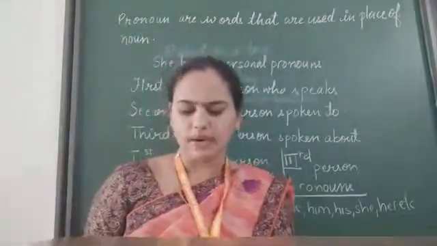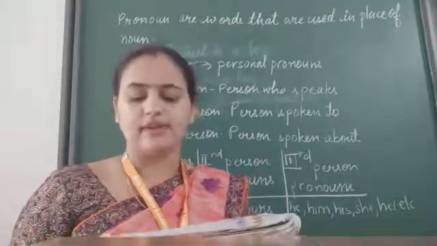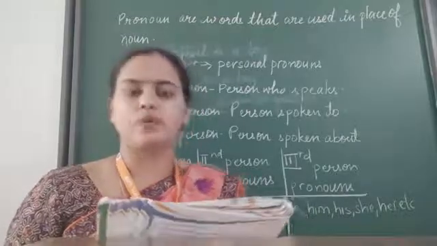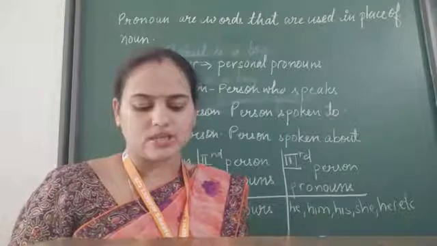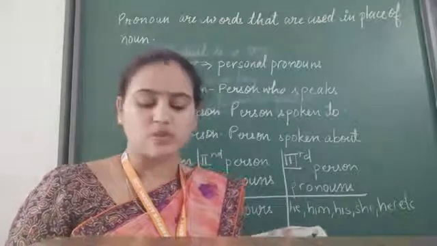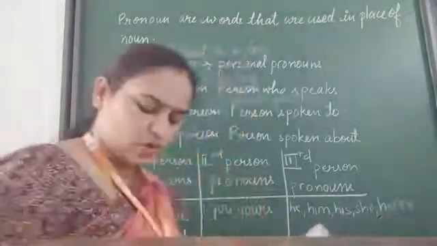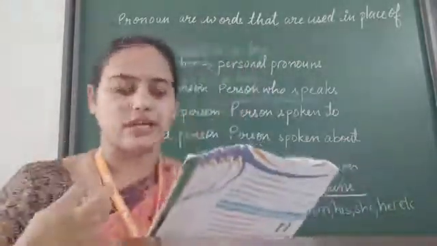The words mine, our, your, his, her, its, and their are called possessive pronouns. So these are called possessive pronouns. His functions both as possessive adjective and possessive pronoun. How? He lost his bag. This shows possession.